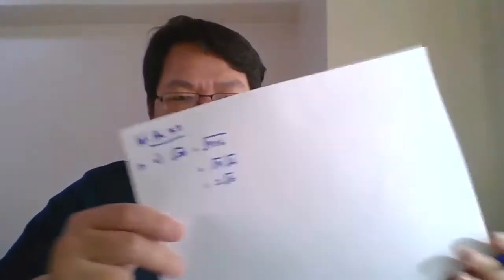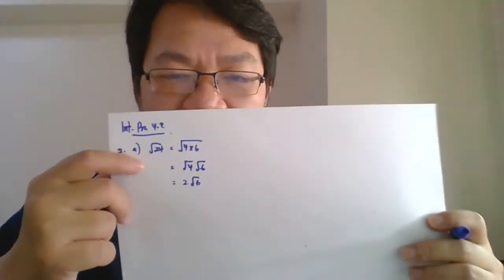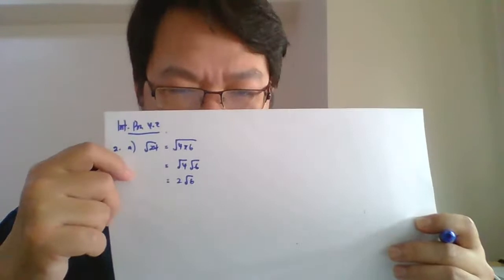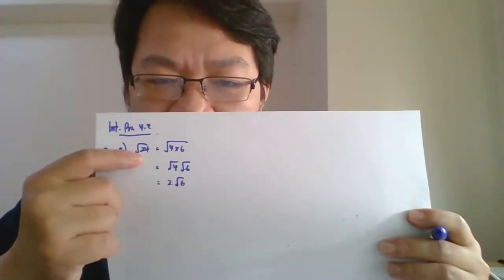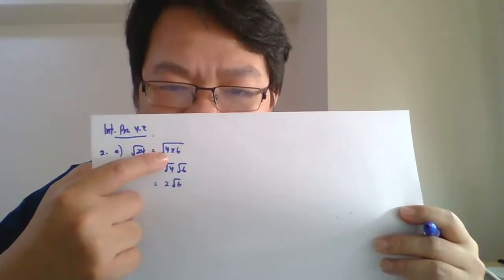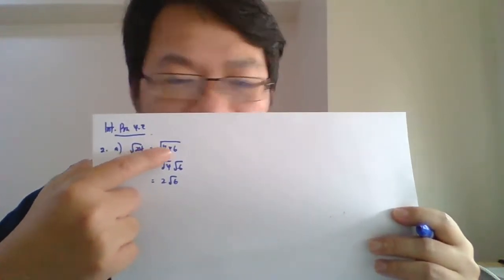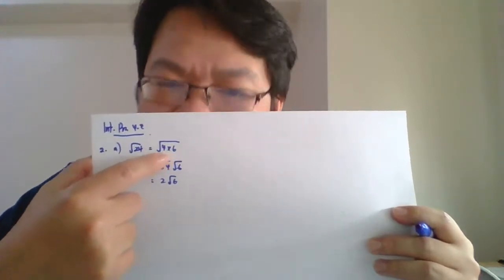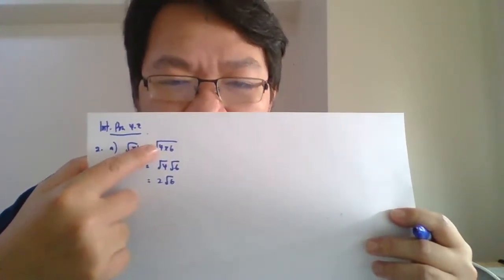This is how we solve the problem. We already discussed this in our previous video. Please refer back if you have a problem. Surd 24 equals 4 times 6. Sometimes some people say 12 times 2, teacher. Some people say 8 times 3. That is not wrong, but we need to apply perfect square numbers.